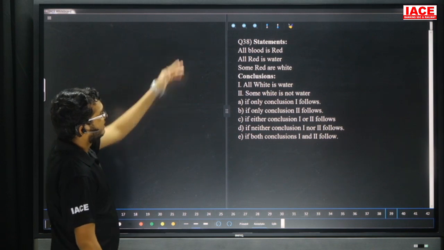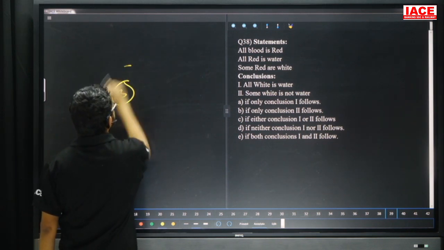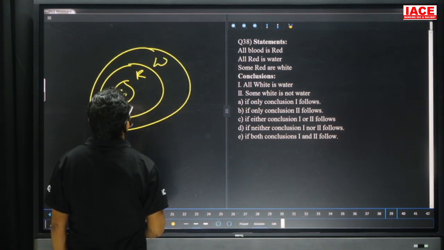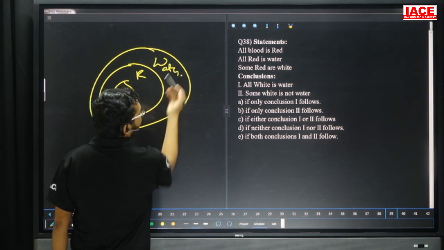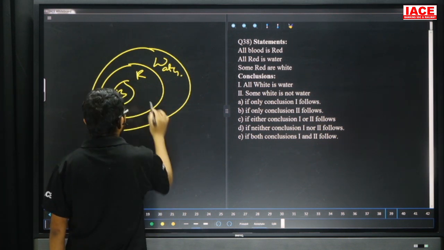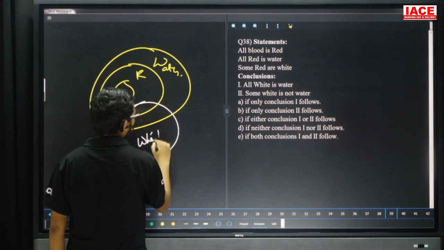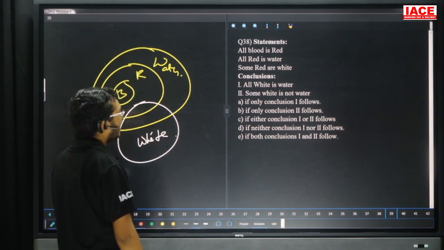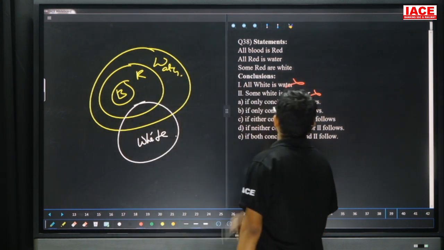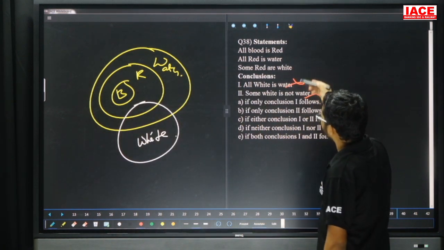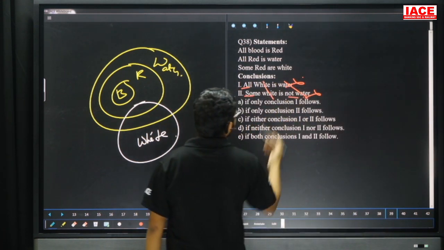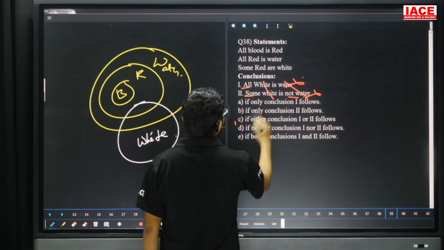Question number 38. All blood is red. All red is water. Some red is white. So some part of red is white. Take the first conclusion: all white is water. No. Next one: some white is not water. No. Then both are wrong. The subject and predicate are the same, one is positive and the other is negative, so the answer is either or. Question number 38, Option C.